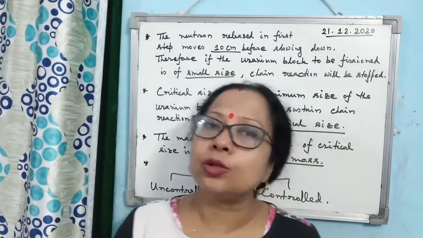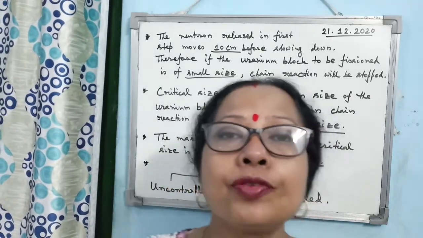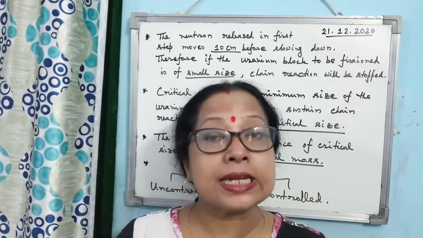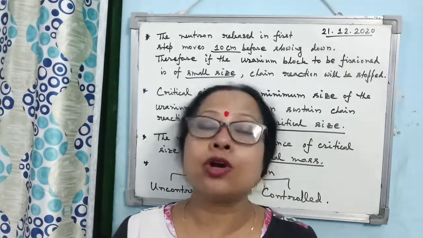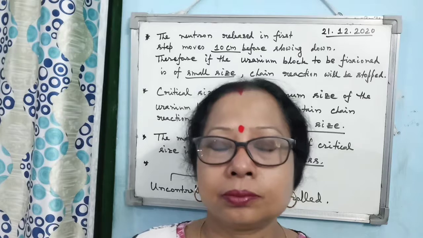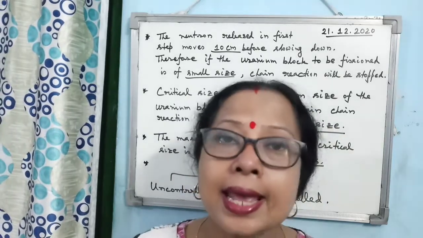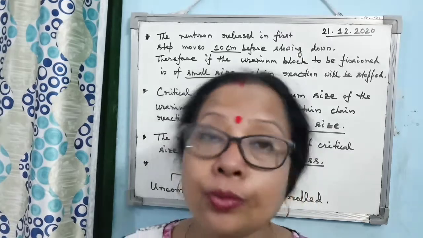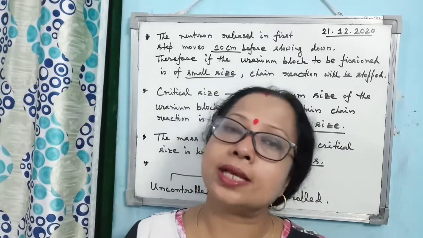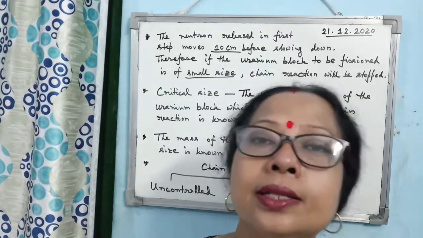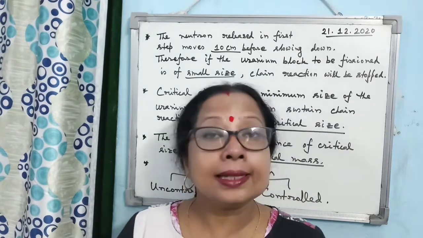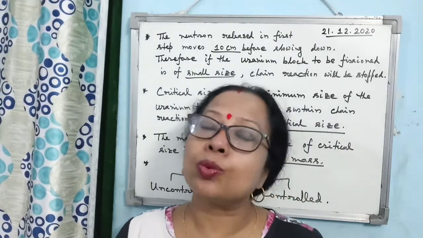By enrichment, the percentage of uranium-235 is increased in the naturally occurring uranium block. That process is known as enrichment, and the enriched uranium rod is used as a nuclear fuel within the nuclear reactor.